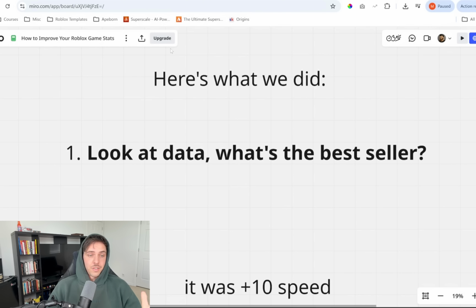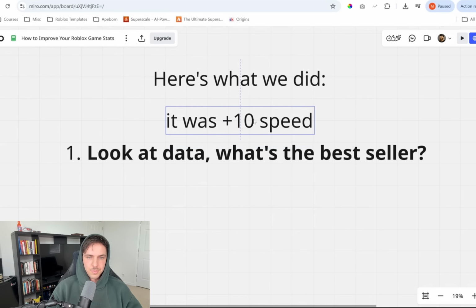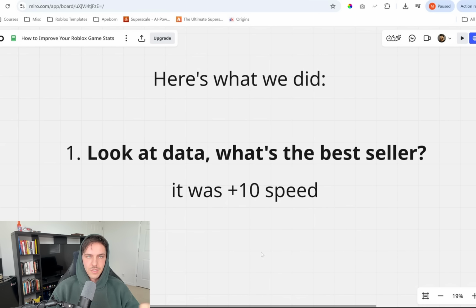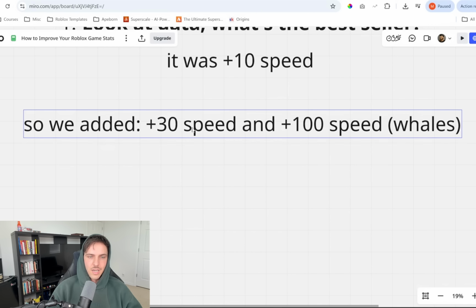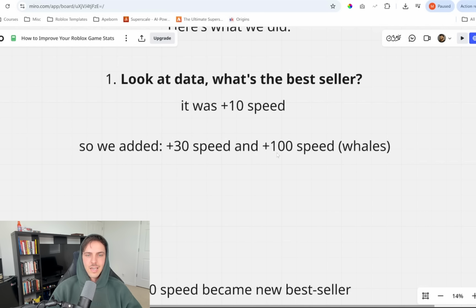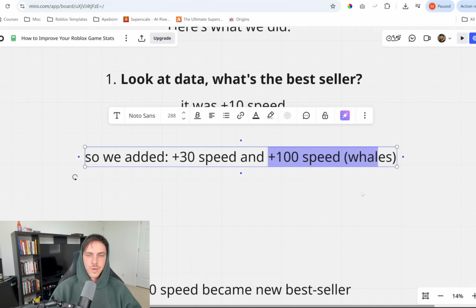Now, what was the best seller? In our game, there's a speed mechanic. You run. Best seller was plus 10 speed. Now, what's the simple logical thing to do? Well, let's just add plus 30 speed as a dev product. Let's add plus 100 speed for our whales.